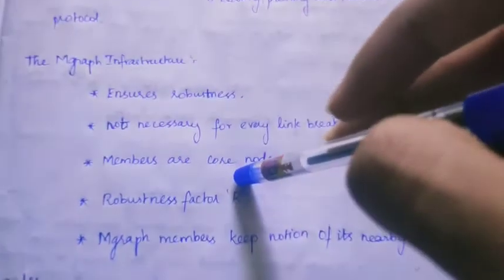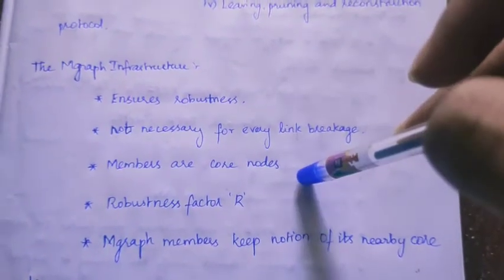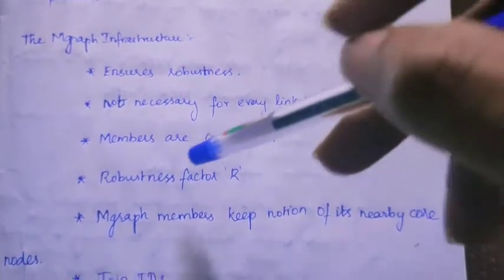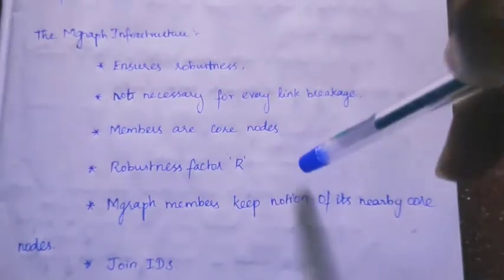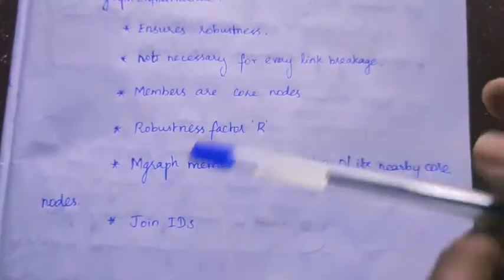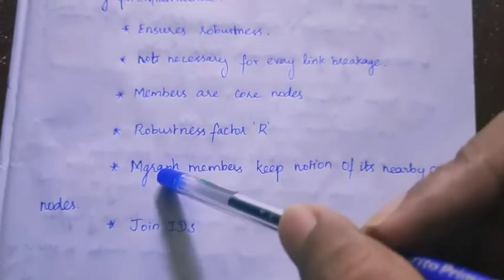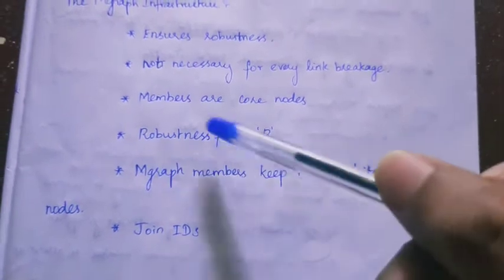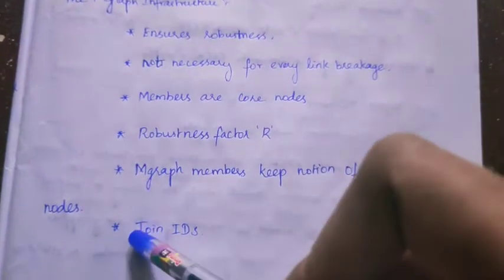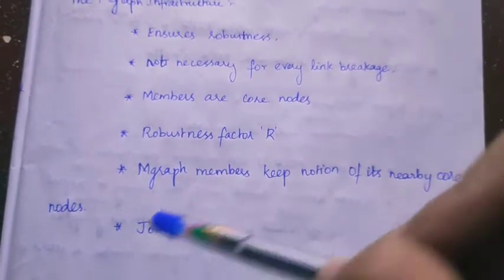And the robustness factor R determines the robustness of the multicast group. The M graph members keep a notion of their nearby core nodes. Whenever a node requests to join the multicast group, the M graph members already present in the group will allow it based on the join IDs.